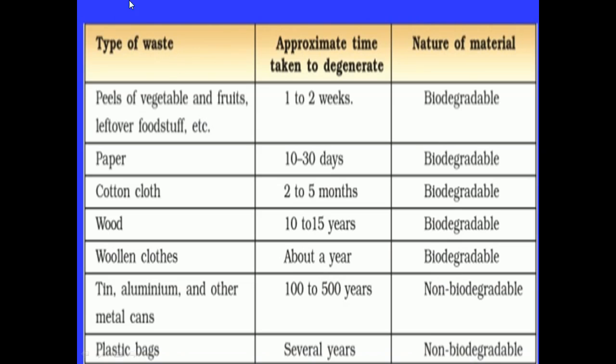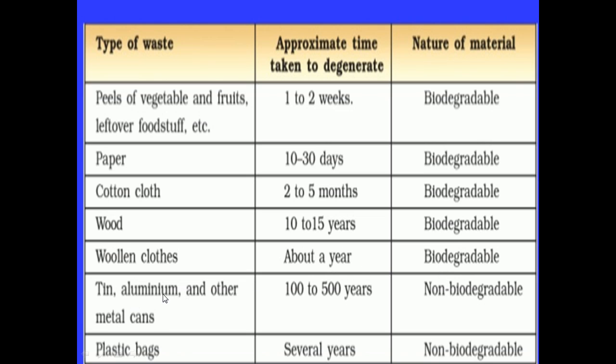Here you can see the tabular column, which represents the types of waste, the time taken to degenerate, and the nature of the material. Peels of vegetables, fruits, and leftover foodstuff will take 1 to 2 weeks to degenerate, and they are biodegradable waste. Then paper will take 10 to 30 days to decompose, and it is also biodegradable. Cotton cloth will take 2 to 5 months to degrade, also biodegradable. Wood will take 10 to 15 years, also biodegradable. Woolen cloths will take about a year, also biodegradable.